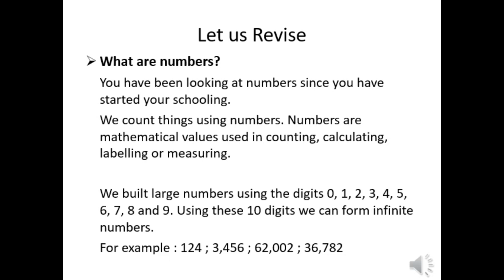Let us discuss the place value of each digit in this number. The value of a number decided by its position is called its place value. You know that, right? So let us discuss the place value of each digit in the number